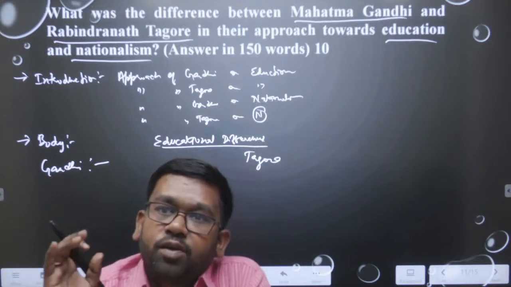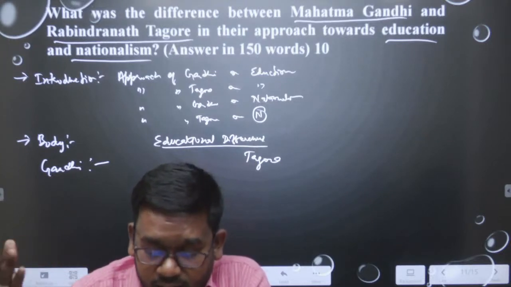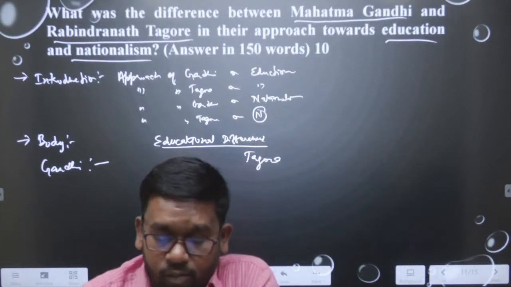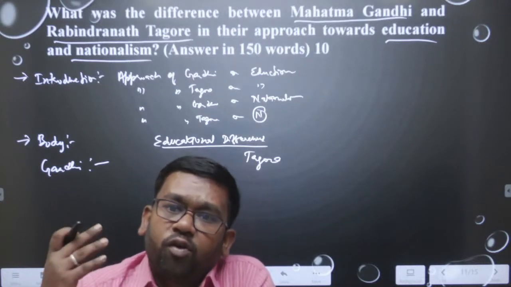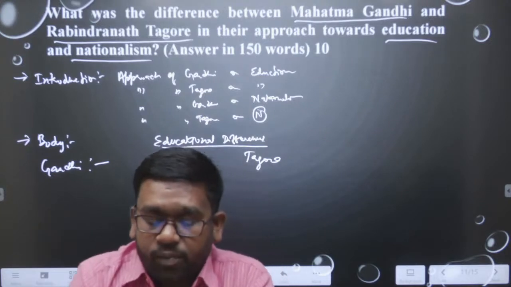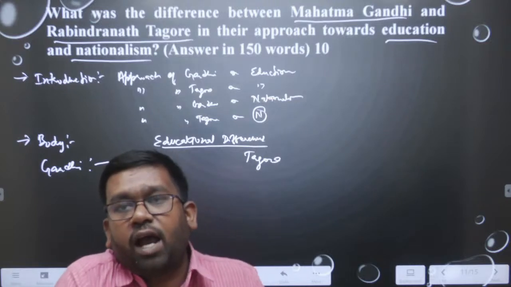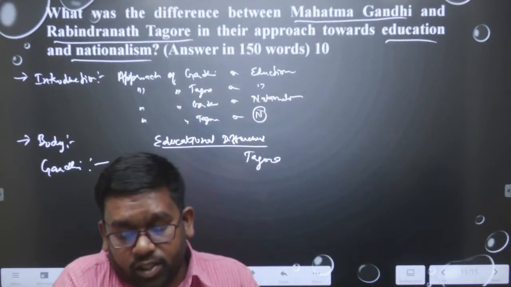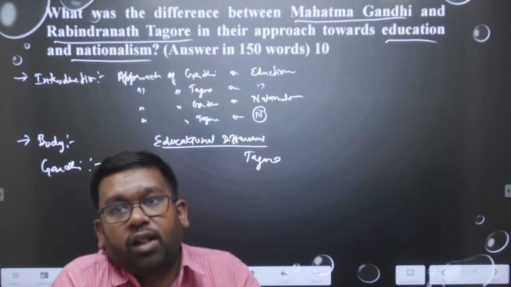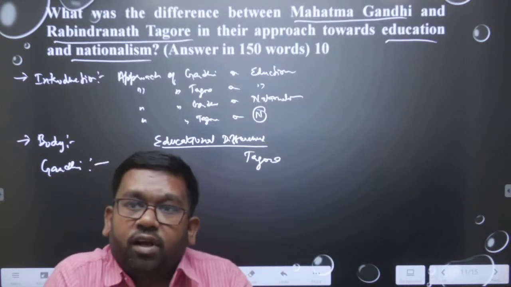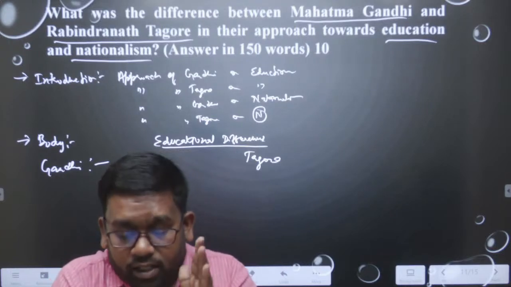So, in education he was following simplicity, while Tagore was following modern science. Okay. Gandhi was talking about Nai Talim, meaning he wanted to focus on learning through activity and creativity. He was focusing on practicality instead of rote learning, while Tagore was supporting the idea of rote learning, which was supported by Plato.